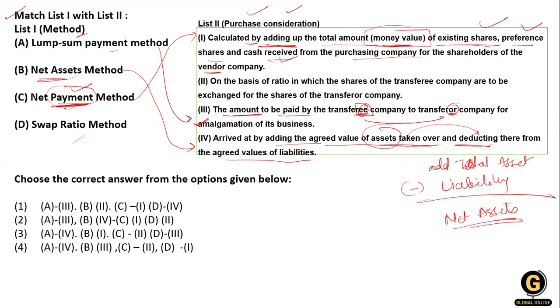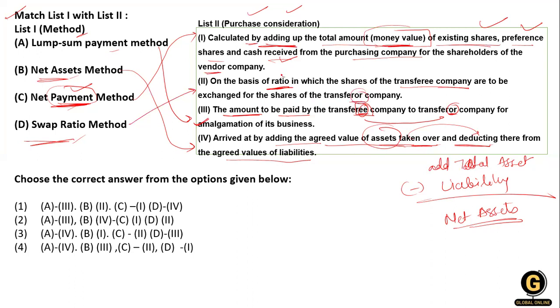Now what is the swap ratio method? The swap ratio method is the method on the basis of ratio in which the shares of the transferee company are to be exchanged for the shares of the transferor company.